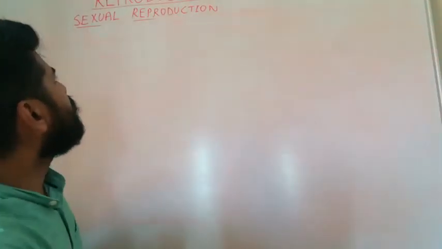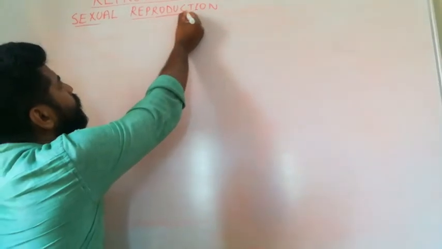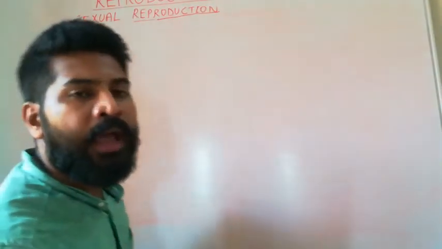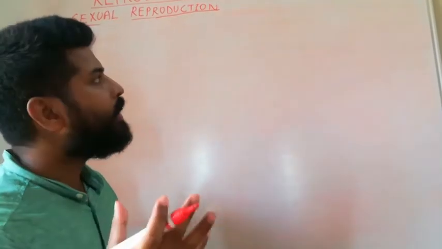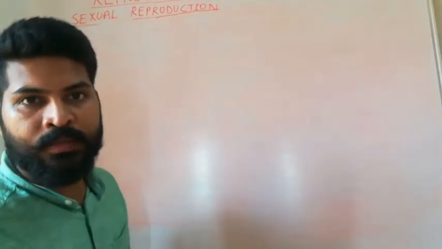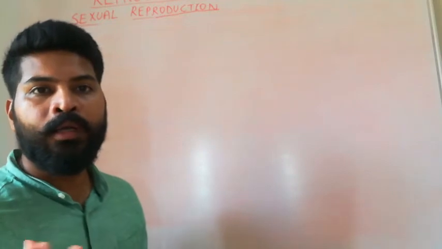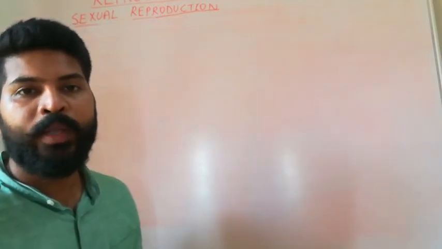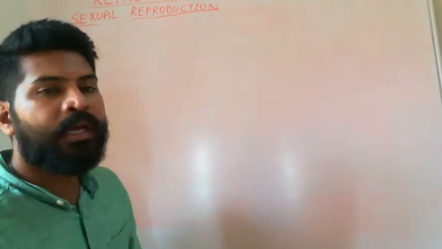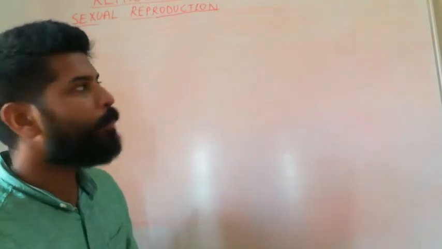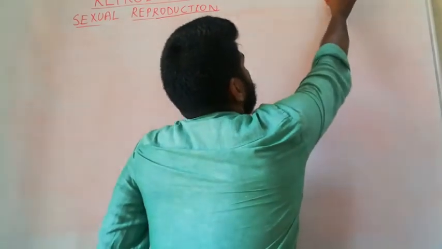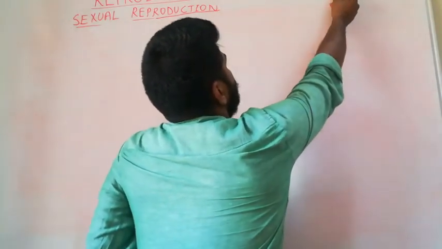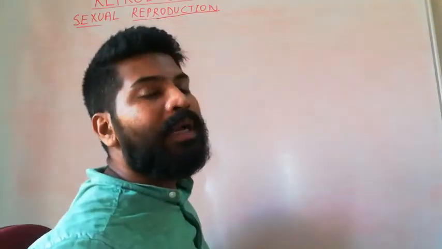Once the reproductive cycle has ended, the organisms will then enter the senescent phase, which is also the old age, during which plants lose their leaves and become weak, whereas animals also show reduction in metabolism.